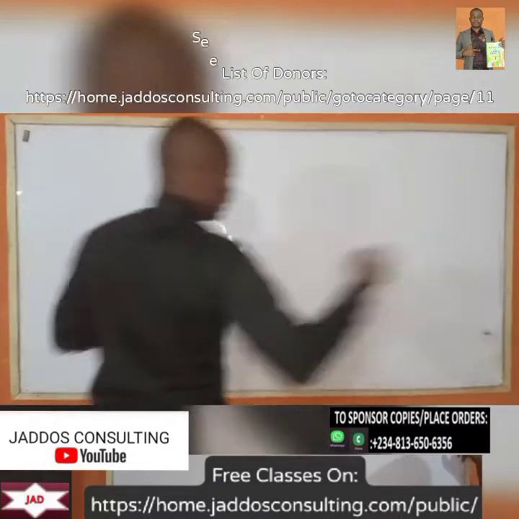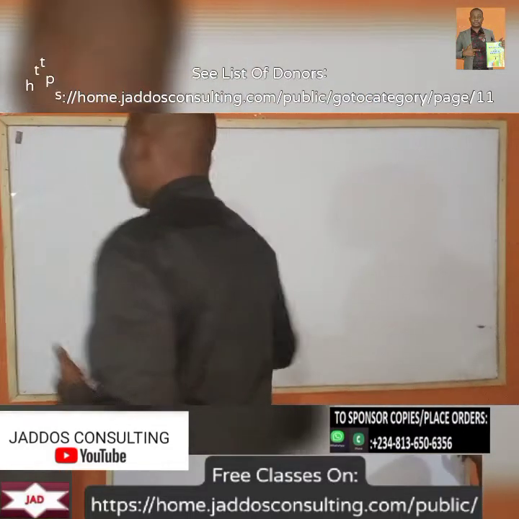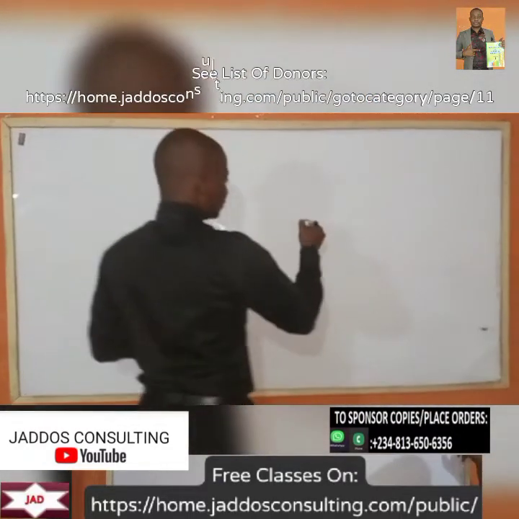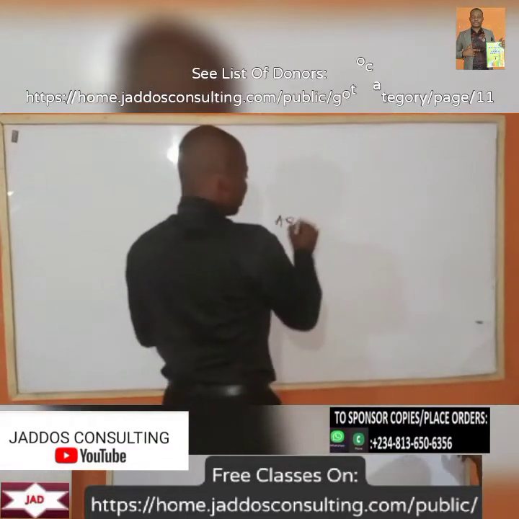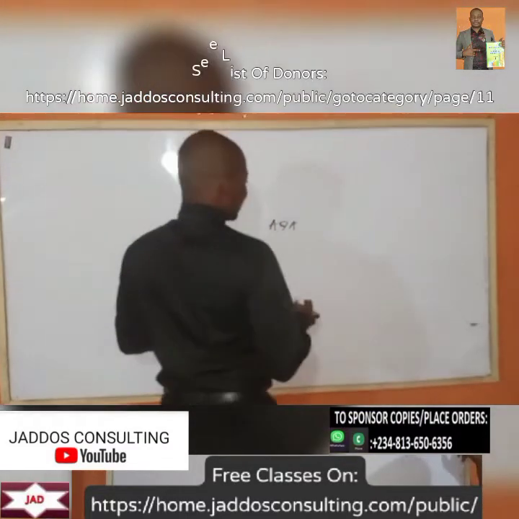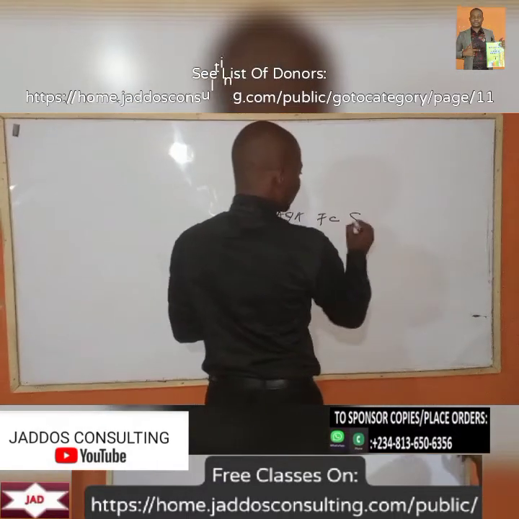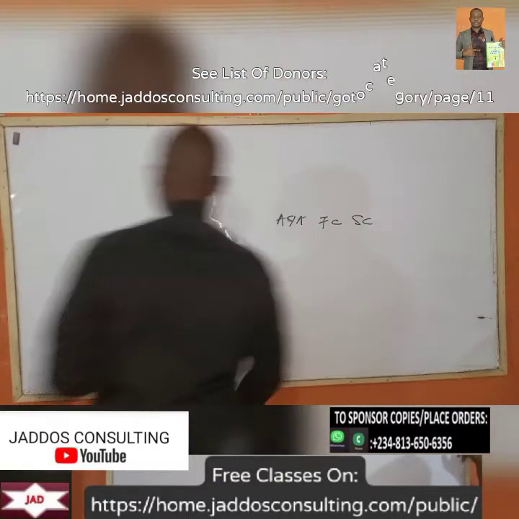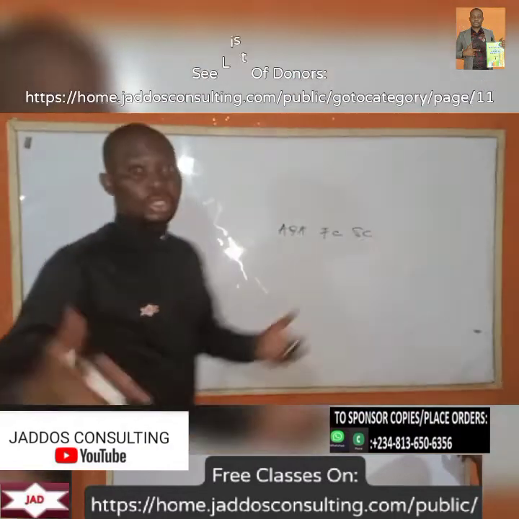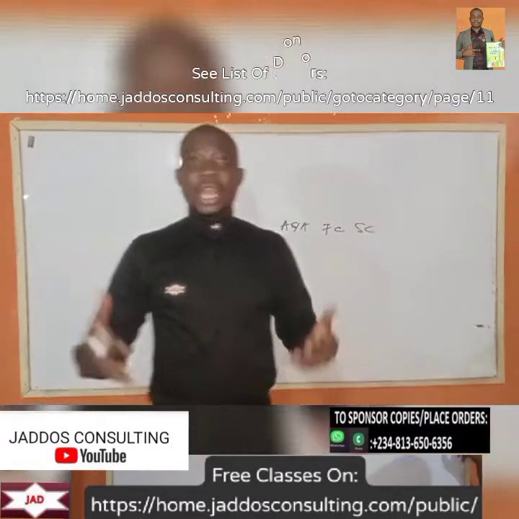Like I said, when you have, let's say, application and allotment, and after which you're going to be having calls, like first call, second call, and all that. Last class we talked about call in arrears.